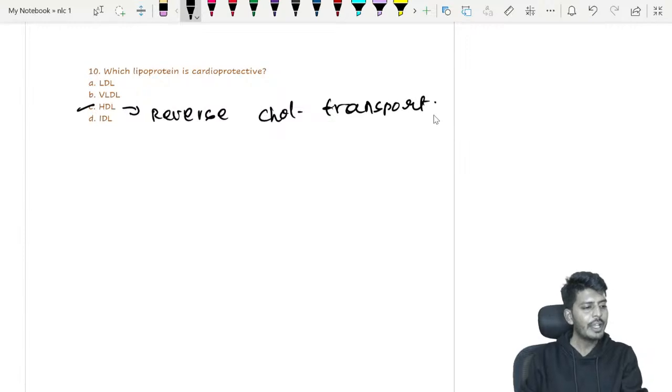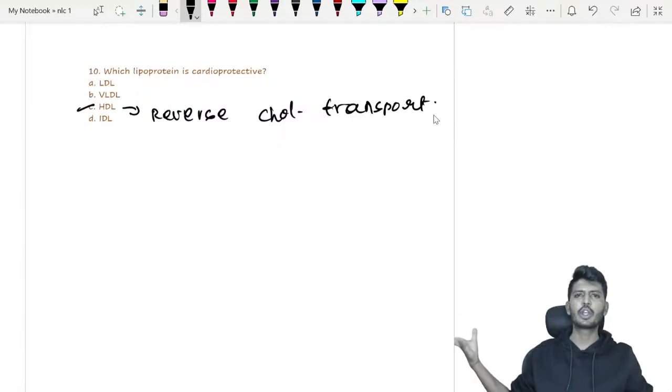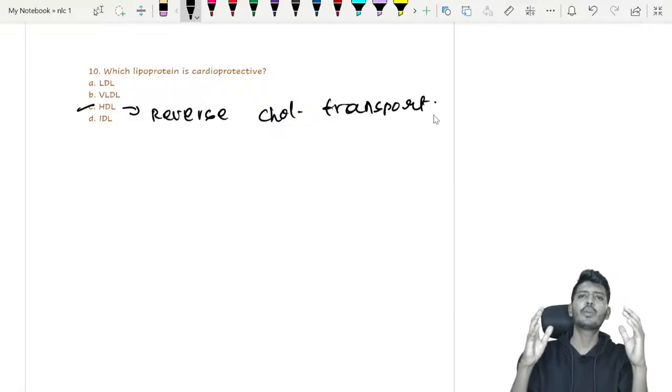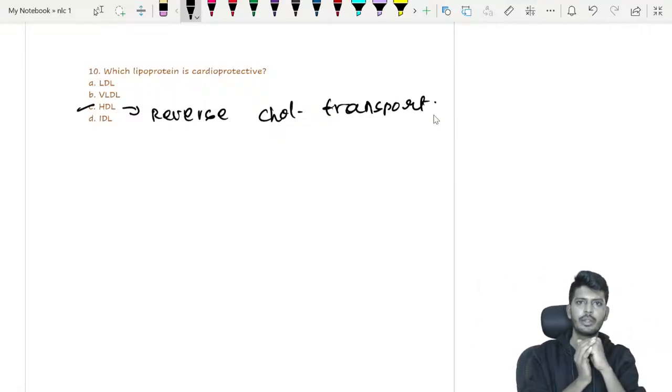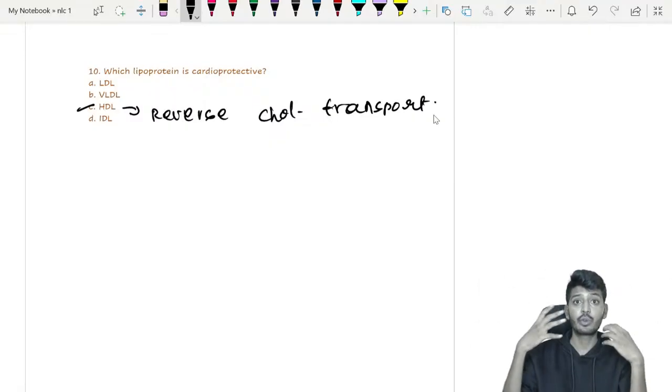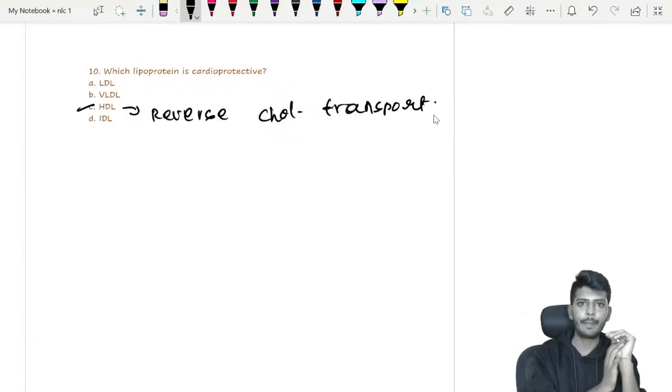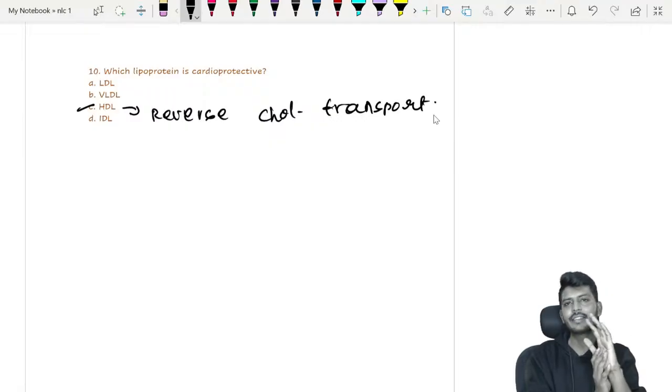Okay, so you might be thinking, sir, these were simple questions. Always remember one thing: most people think every question is going to be complicated, but the examiner will also have to apply logic and make the paper. Your biochemistry question pattern within the last 2 to 3 years is like this only. It's that simple. Maybe 1 or 2 questions will be a little complicated, but for the rest, if you have read the notes once, definitely you can solve them.